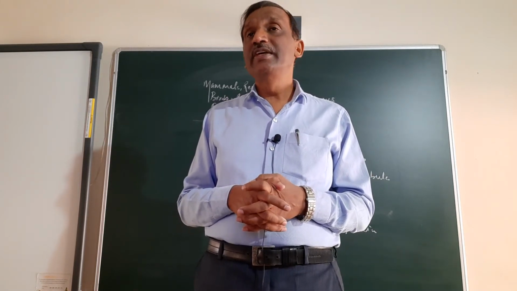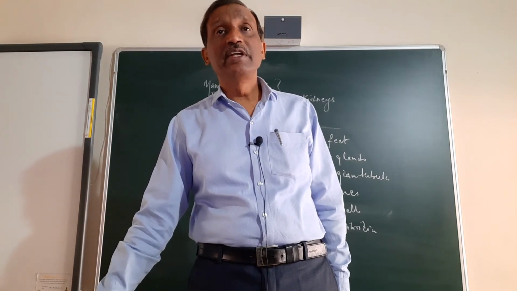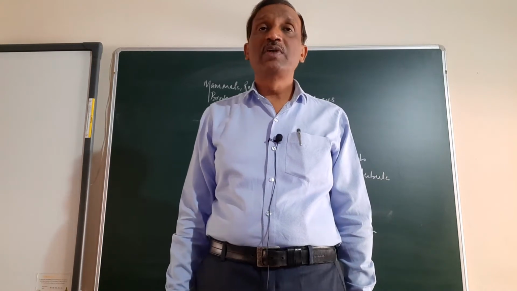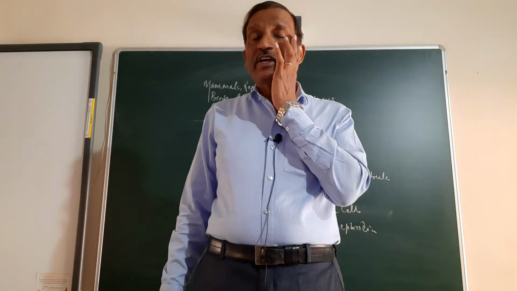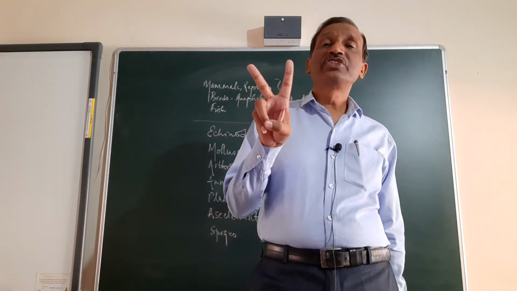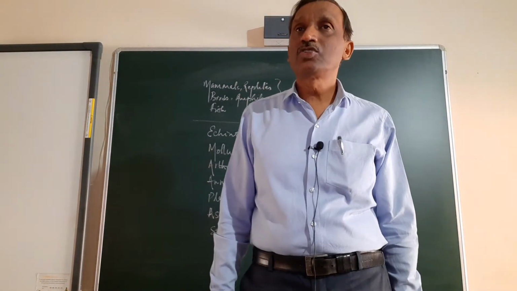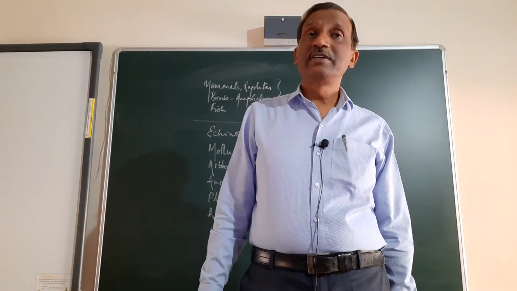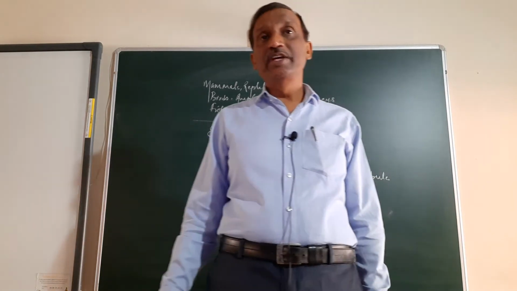Now if you see the kidney, if you see the cross section of a kidney, if you cut the kidney into the lengthwise into two equal half, then it is called not the cross section, longitudinal section, sorry. Then you get this type of structure. The clear cut two distinct zones are there. The outer pinkish colored zone which is given, that is called cortex, and the inner dark pink red colored zone which is shown here is the medulla.